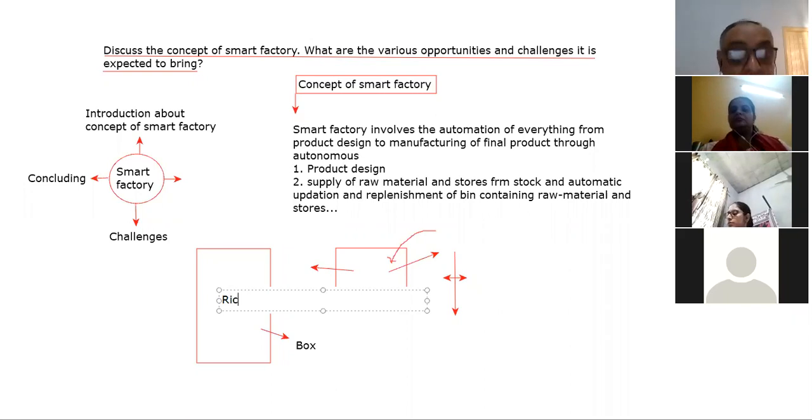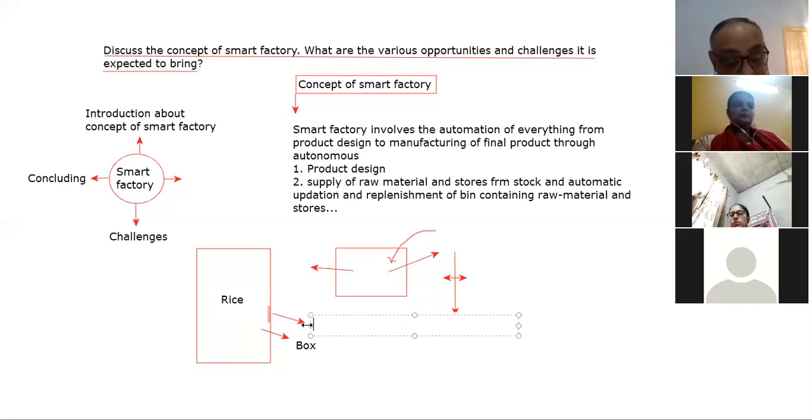You keep on consuming the rice from this box. This box also contains a sensor.